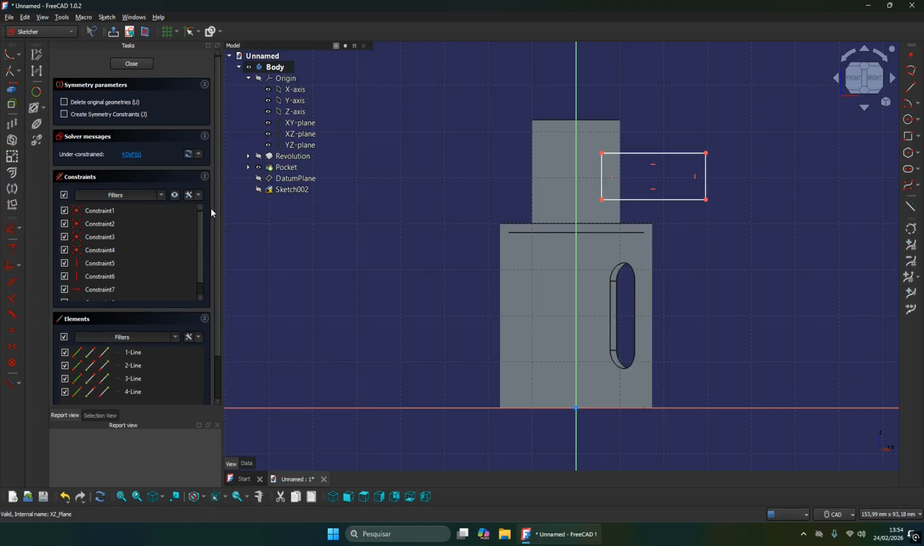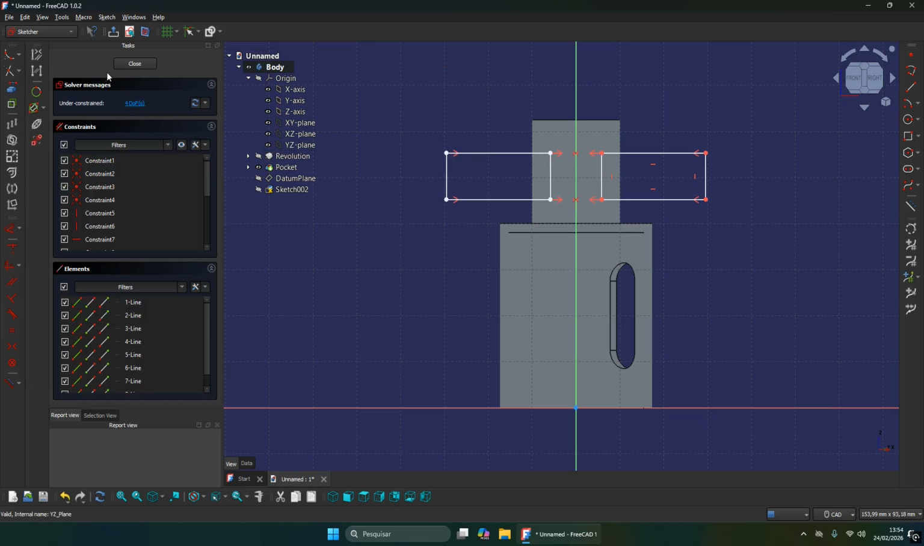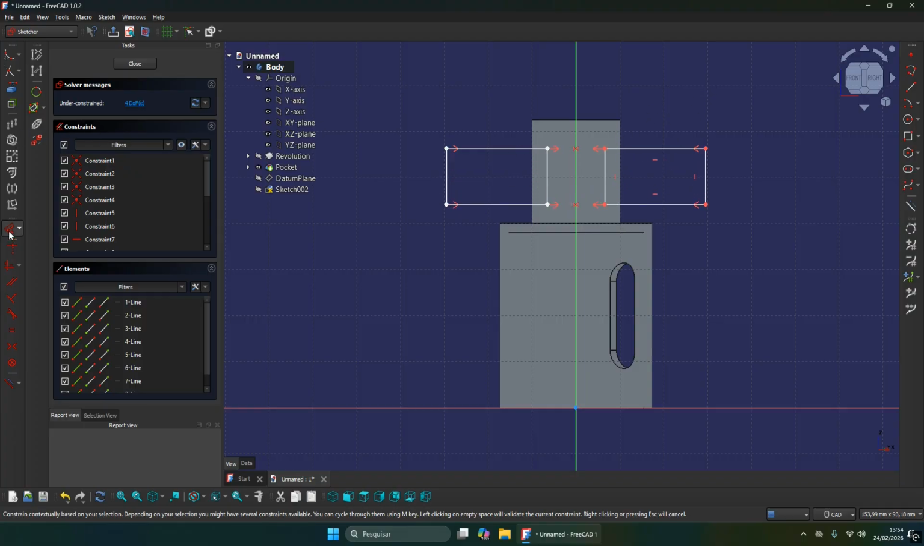Select this command, and before selecting the symmetry axis, I ask you guys to tap here, create symmetry constraints. And just select this line and it's done. Now we have two rectangles and they have symmetry constraints. Let's continue. Let's create here some dimensions.